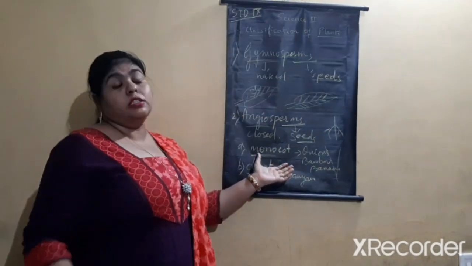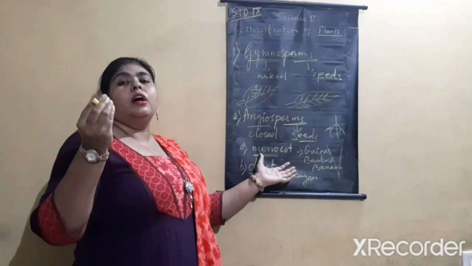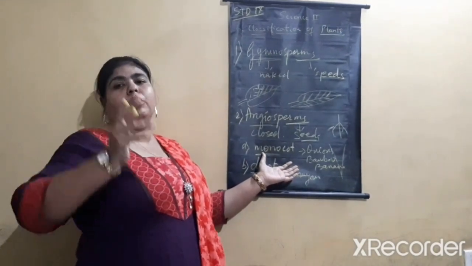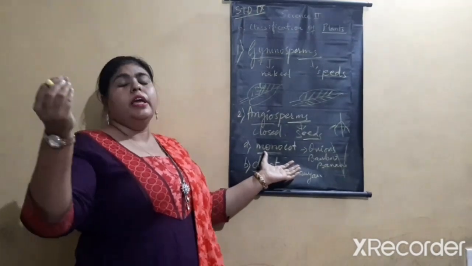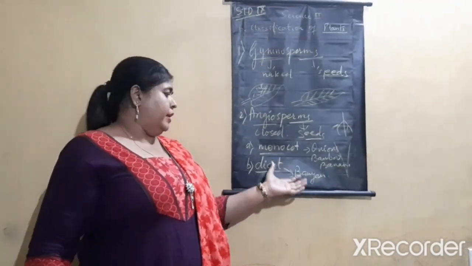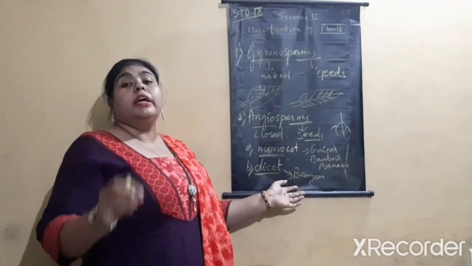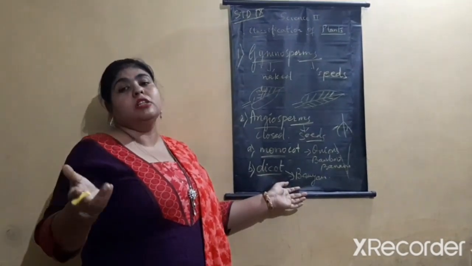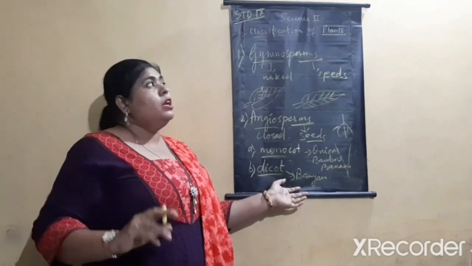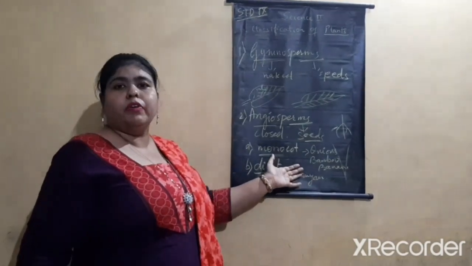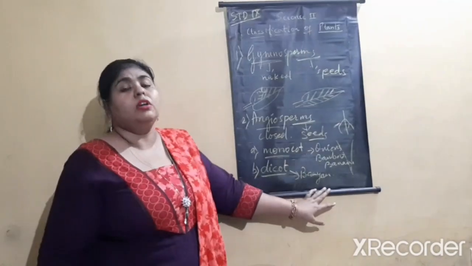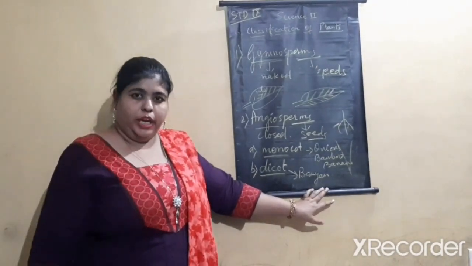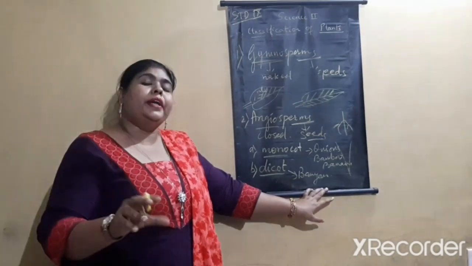Now talking about the flowers. Monocots have flowers with 3 petals or multiples of 3 petals. What will be the multiples? 3 twos are 6, 3 threes are 9. In that way, petals will be present. When I talk about dicots, they have 4 or 5 petals or their multiples. This is a clear distinction between monocots and dicots. This ends your chapter. A small audio visual is also linked with this. You can go through it and revise.